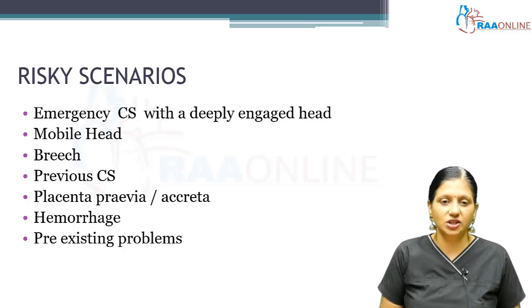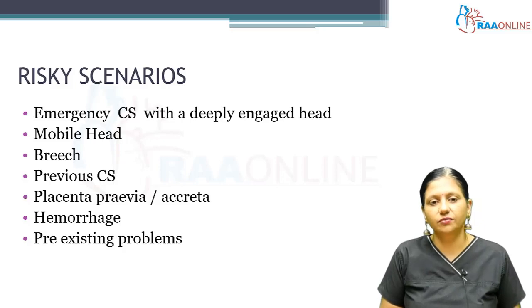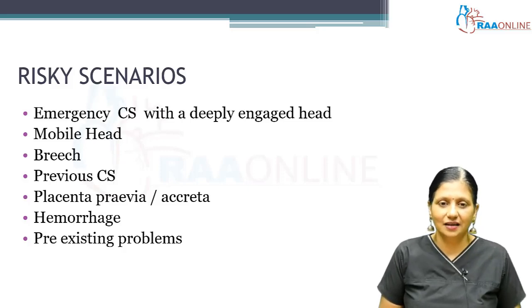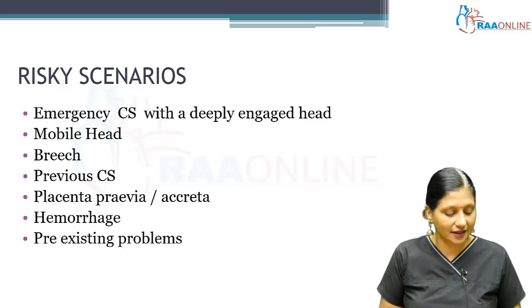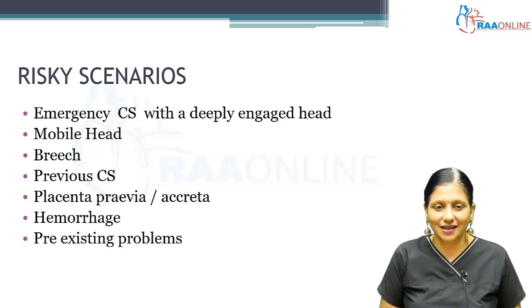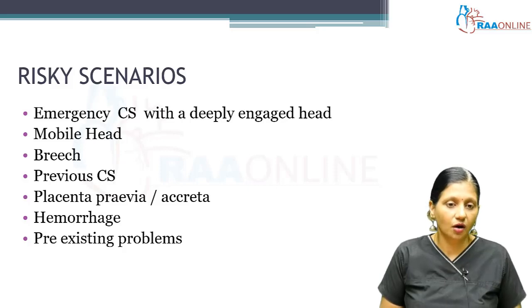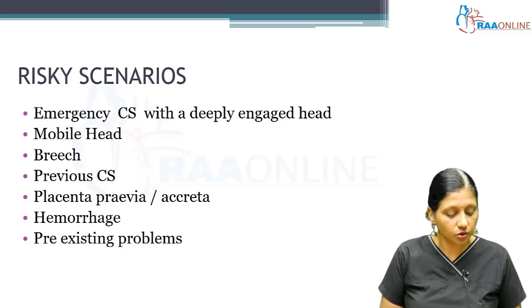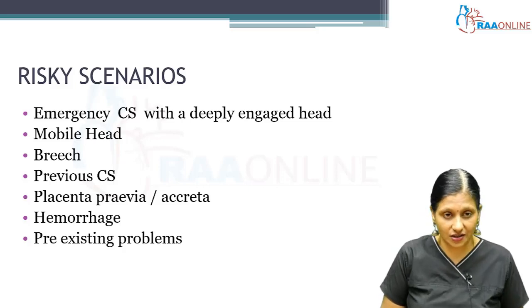When the placenta is attached in the lower segment, it may not separate on its own and we may have to do manual removal of placenta, or the placenta may be adherent, or it may be growing into adjacent structures like the myometrium and the bladder, which is called increta or percreta. Then there can be excessive bleeding. It can happen because of lateral extension of the uterine incision into the uterine arteries. Or sometimes the patient can have other comorbidities like asthma, diabetes, or hypertension in pregnancy. So these cesarean sections are risky cesarean sections.